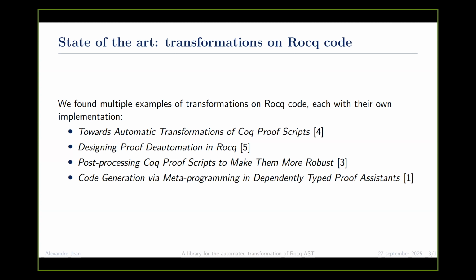And then we have "Code Generation via Metaprogramming for Independently Typed Proof Assistants". In this paper, they try to automatically derive a function implementation from a functor on a type. So for example, on option and on list. And to do this, they use the Rocq OCaml API.